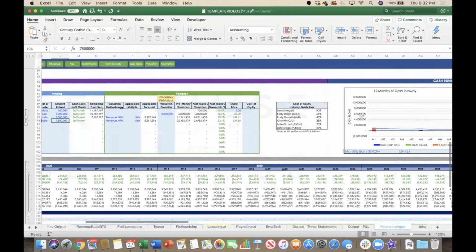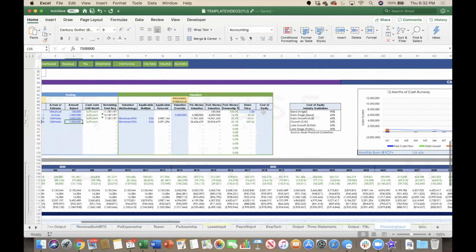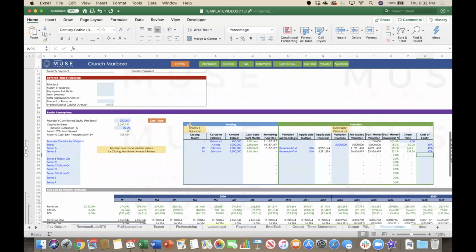Finally, we're going to want to add in the cost of equity for these rounds, as this helps calculate a DCF valuation, which we will cover on the Valuation tab. The chart to the right gives us some guidelines. This concludes the equity assumptions section of the Financing tab.